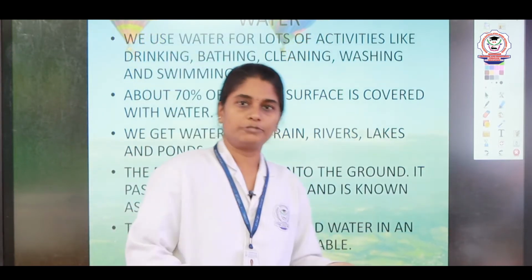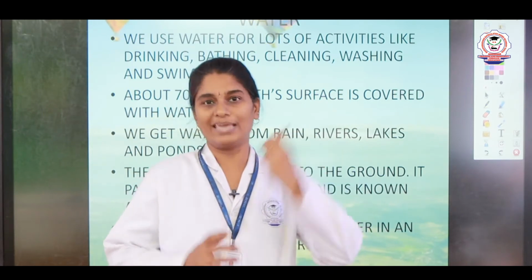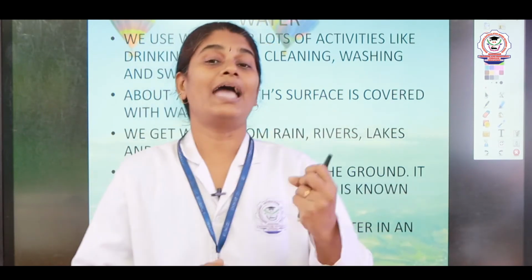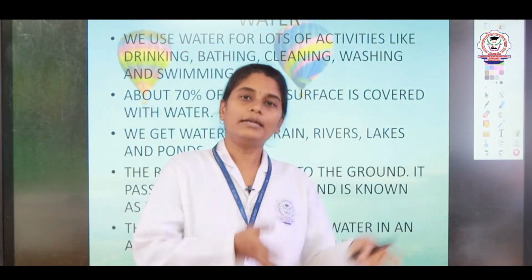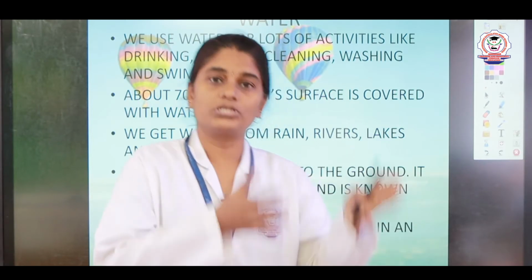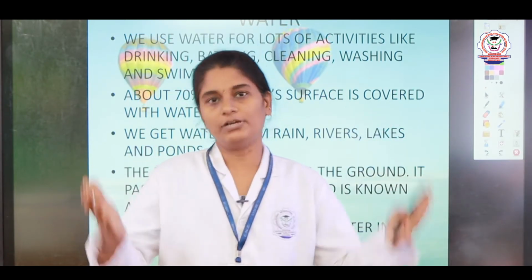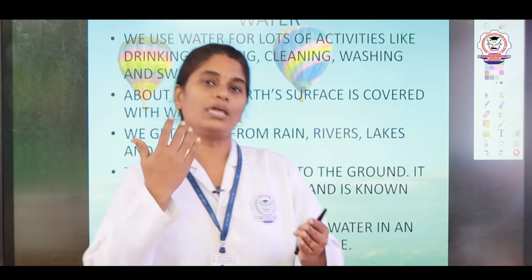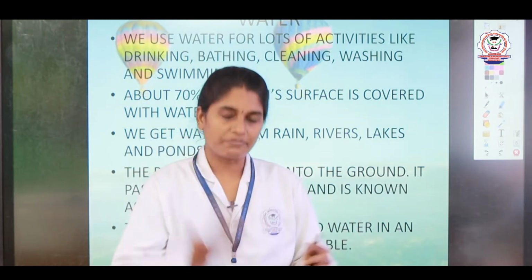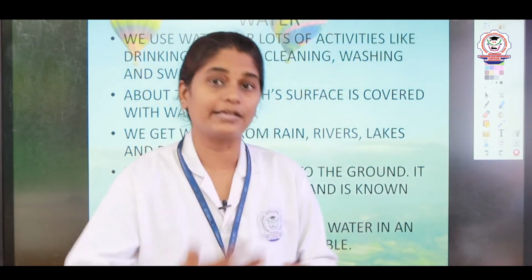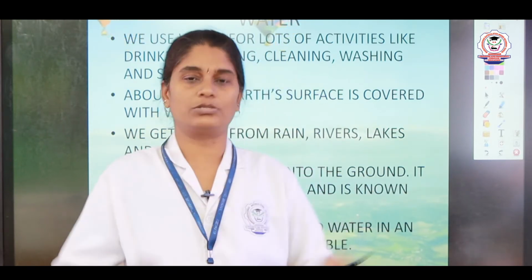So, we get water from rain. When it rains we get water from the clouds, and this water is filled on the land in the form of rivers, lakes, ponds. Wherever there are slopes, the water is filled in those places. Later we get water from the well, from the river, from the pond, from the lake, from the sea, right. So, we get water from these sources.